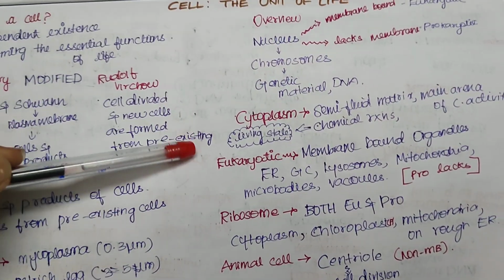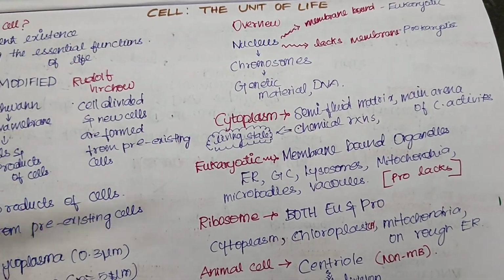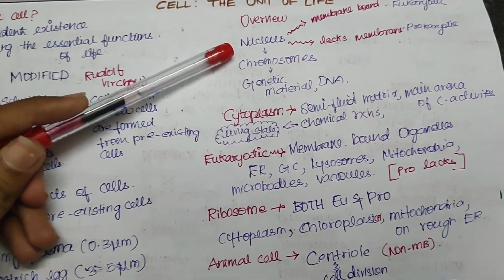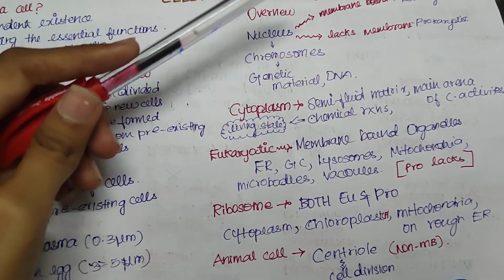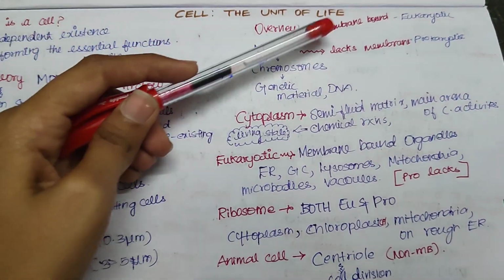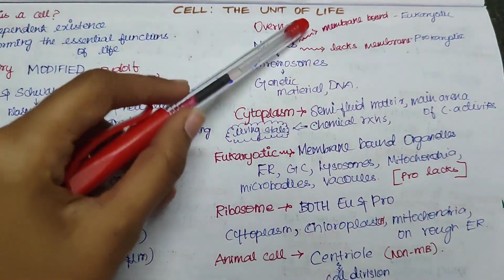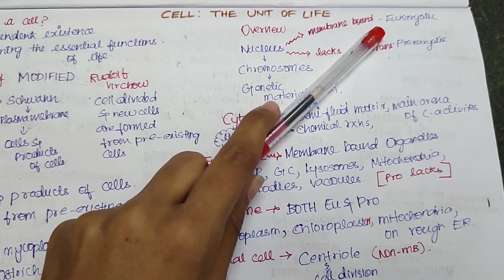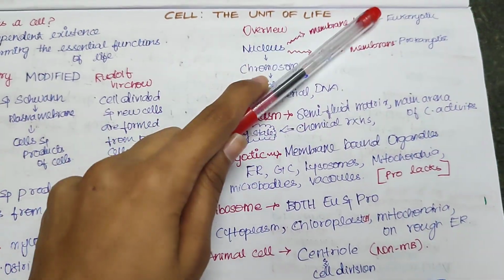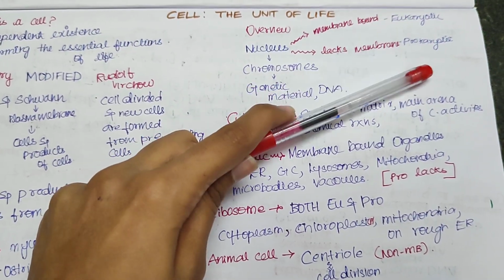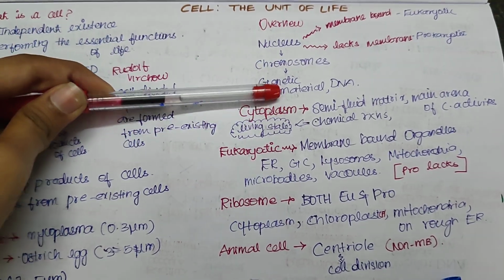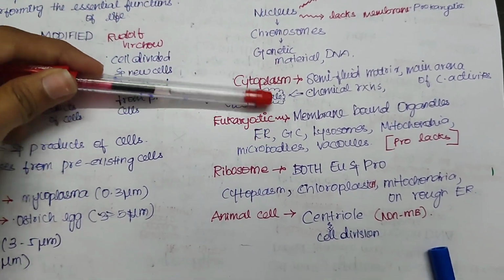Now, we will talk about an overview of a cell. Mainly, the brain of the cell is the nucleus, right? And based on the nucleus, organisms are of two types. If the nucleus is membrane bound, that is, if it is covered with a membrane, it is called eukaryotic. But if it lacks the membrane, then it is called prokaryotic. So this is the difference between eukaryotic and prokaryotic organisms. The nucleus contains chromosomes and chromosomes contain genetic material. This is the basic concept, as you all know.